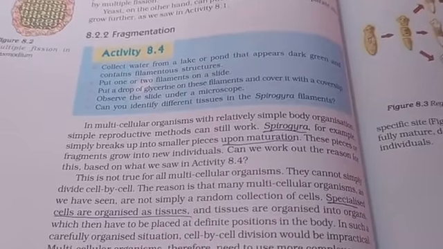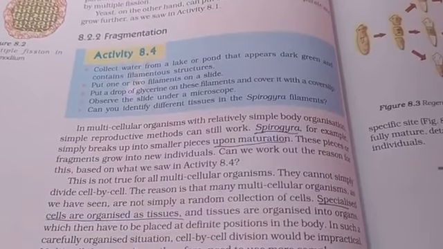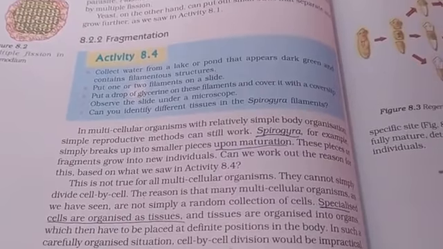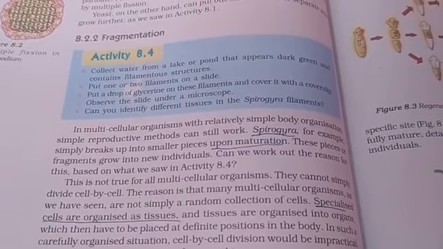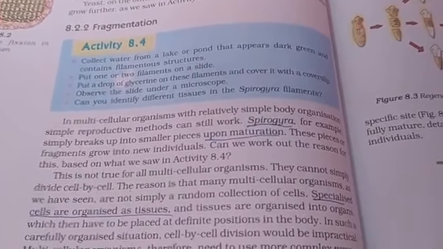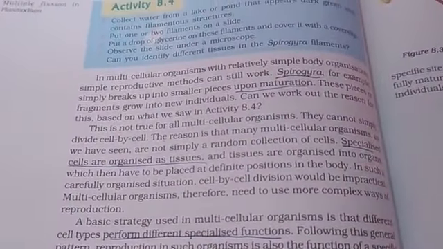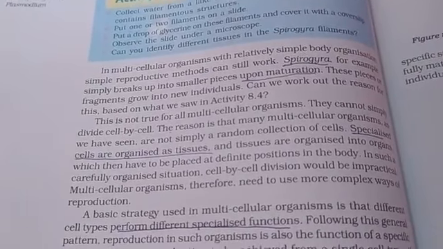Why? Because of fragments only. Fragments are the small pieces of organisms. When they are matured, those matured fragments regenerate into new organisms.